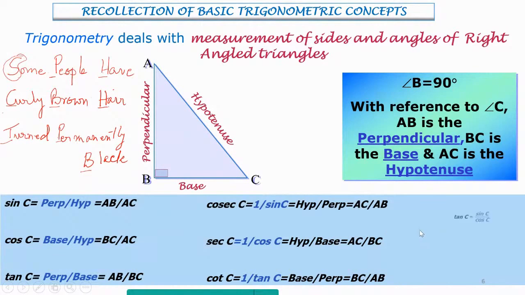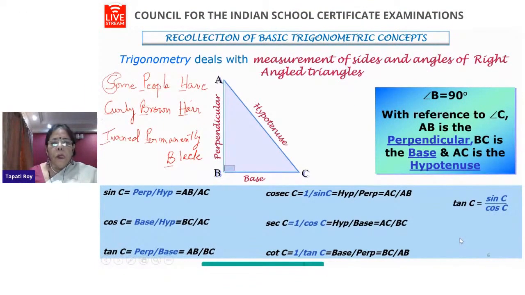And then one more identity we have: tan C is equal to sine C upon cos C. Look at this, sine C is perpendicular over hypotenuse, cos C is base by hypotenuse. If I divide one by the other, what do I get? Perpendicular by base. And what is tan? Perpendicular by base. So I can write tan C also as sine C upon cos C. These are very important identities for the whole topic that we are going to do.